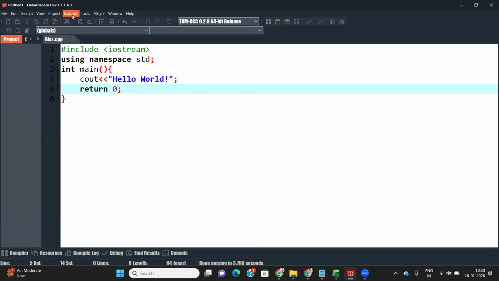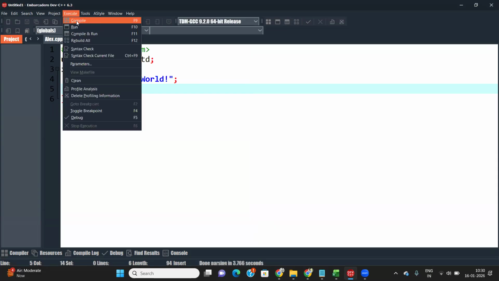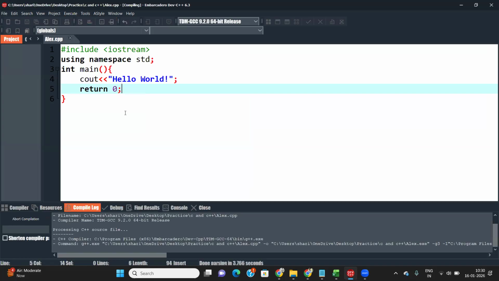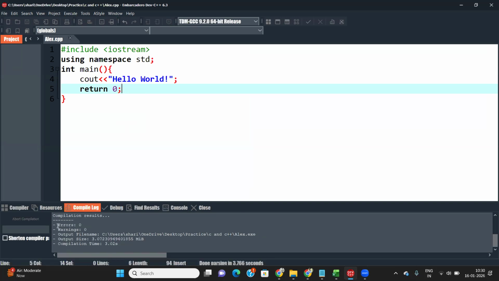Then how to execute it? We do two things here. First of all, compile the file. Compiling is used to check whether your code is correct or not. If I run the compilation, it will be done, and then check this. My file is correct: no errors found, no warnings found.